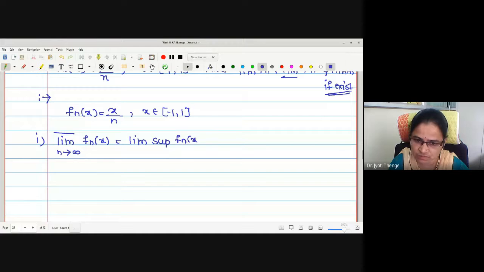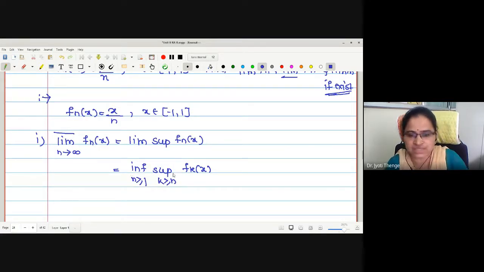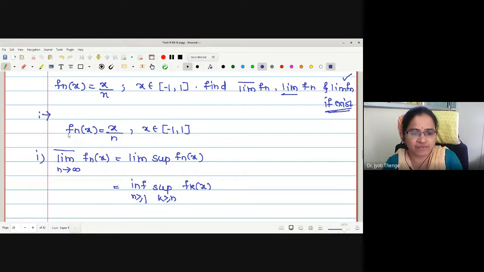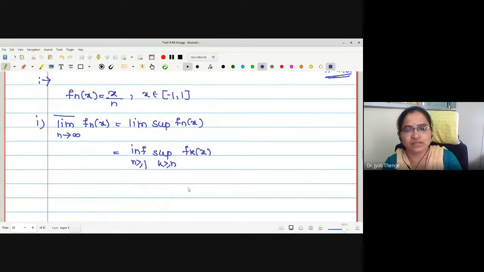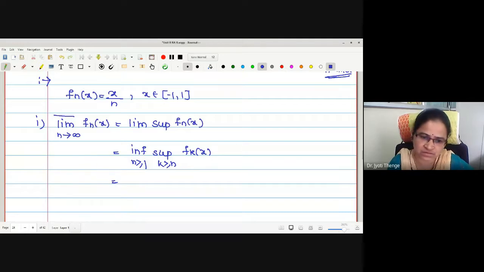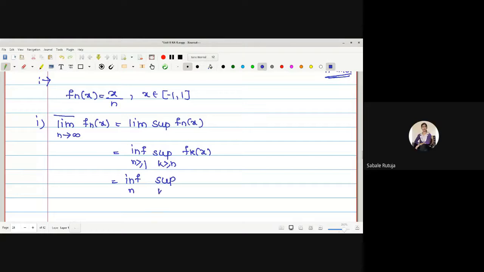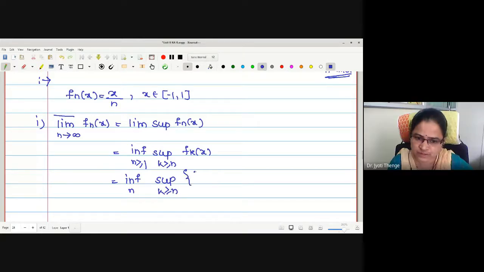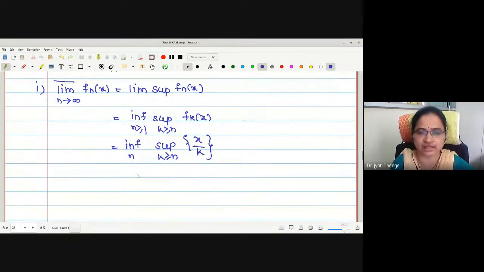Fn of x is defined as x by n, therefore fk of x is x by k, for the values k greater or equal to n.